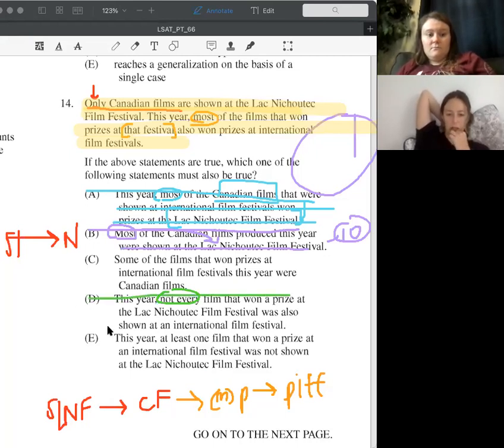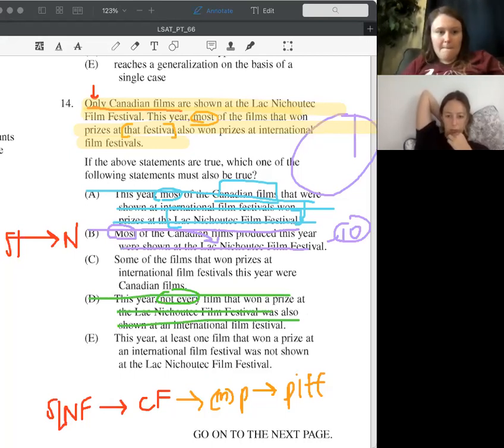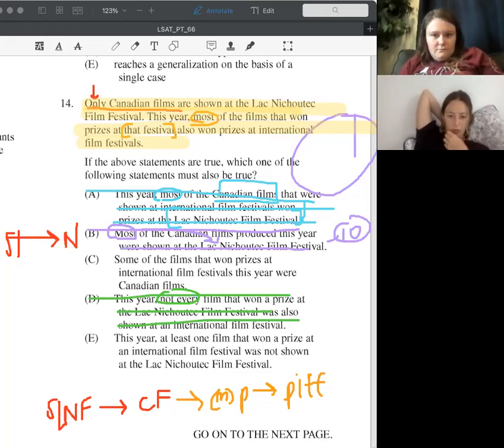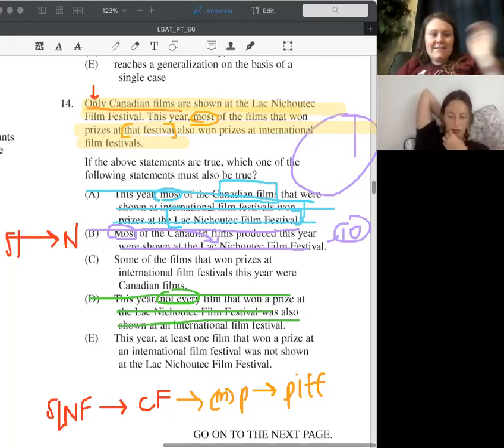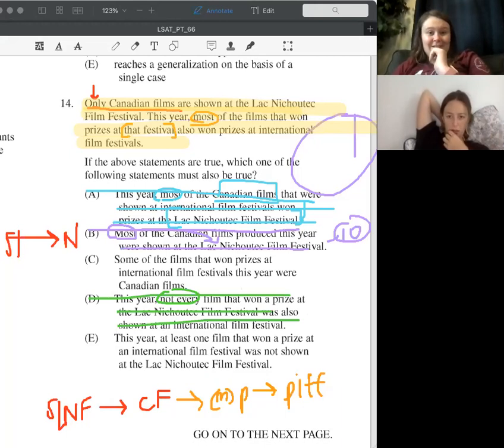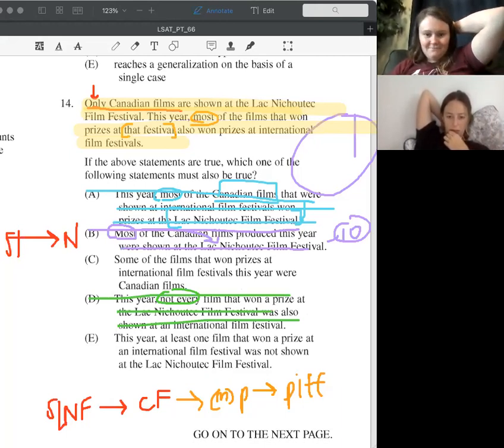Right. Excellent. And then what about E? This year, at least one film that won a prize at the International Film Festival was not shown at the LN Film Festival. I don't know. We don't know that. No, right. Maybe every single one. Maybe there were only 3 prizes at the international film festivals, and all 3 of them were from Canada. We have no idea. Okay.